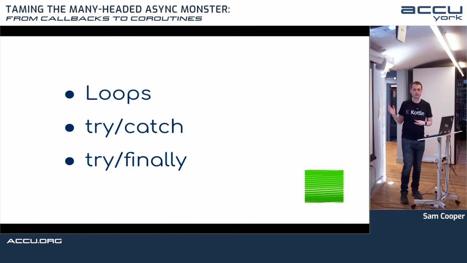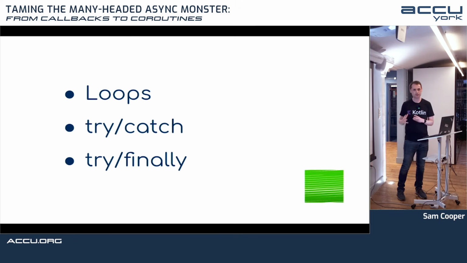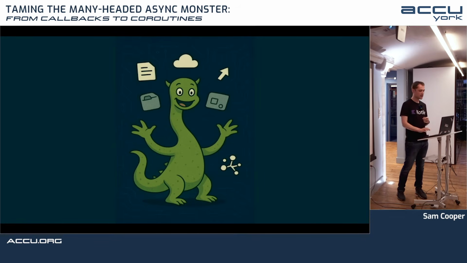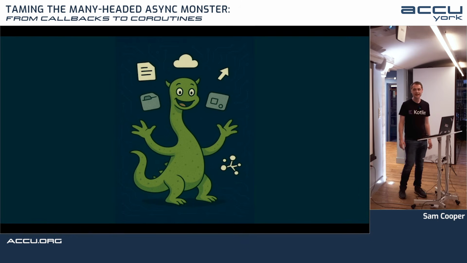And that's really cool because it means with a little bit of extra compiler trickery, which involves continuations and things, you can start to use it in loops, try catch blocks, try finally blocks. So async await is not just about making the code look cleaner, it actually reopens a whole bunch of possibilities, control flow tools that were previously blocked off. So is that the solution? Have we vanquished the many-headed async monster?